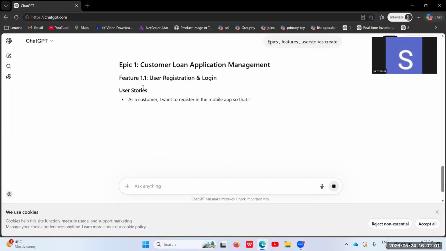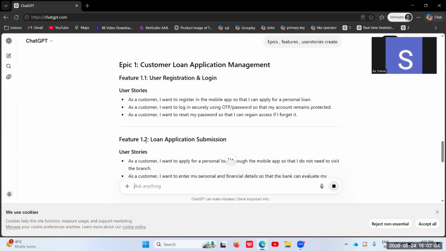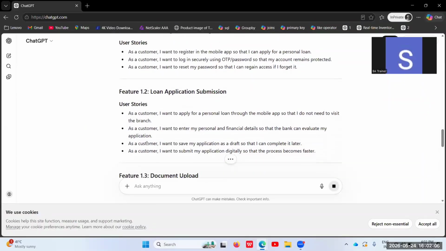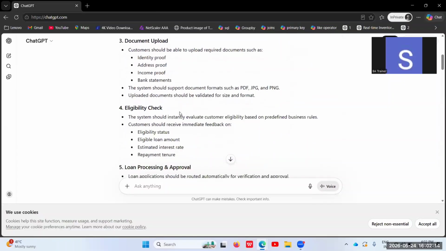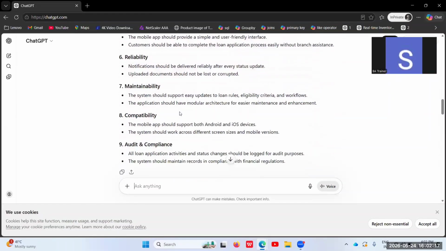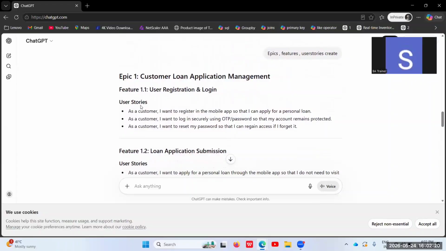When I hit enter, first of all you can see epics, features, and user stories. You'll get the whole set of features and user stories for the requirement which you captured above. We need to draft the same requirements and break them down into epics, features, and user stories, which one can write easily. For example, to write user stories there is a standard format which we follow: as a, I want, and so that. This is the format business analysts usually follow every time in writing user stories.